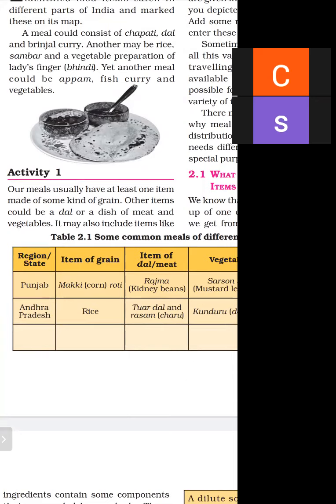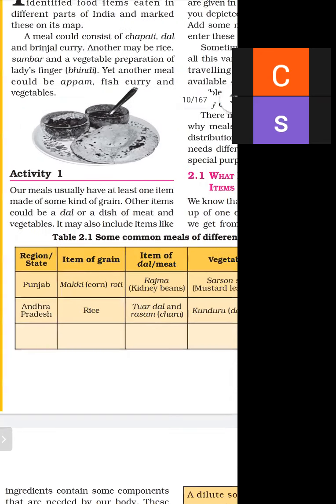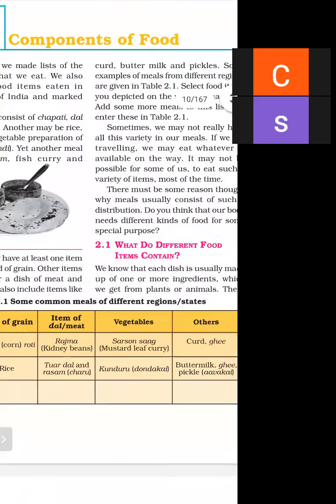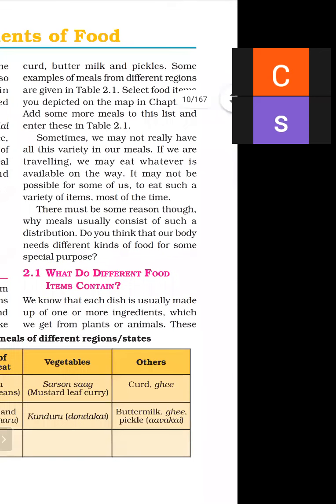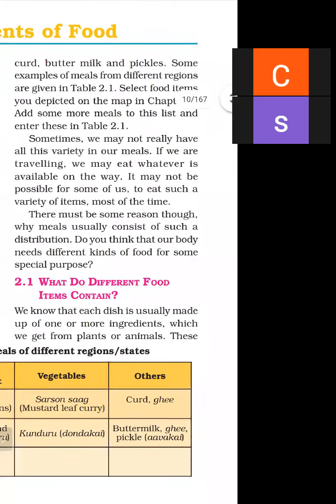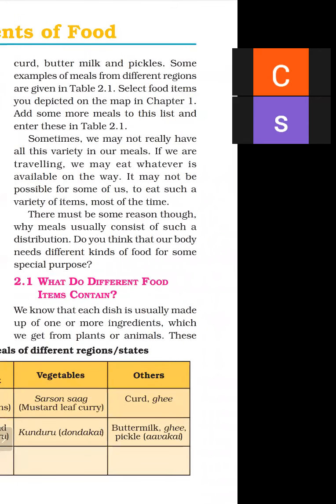If we are vegetarian, then we eat dal, and if we are non-vegetarian, then we eat a dish of meat and vegetable. It may also include items like curd, buttermilk, and pickles, and we can take curd in our food depending on the situation. Some examples of meals from different regions are given in table 2.1.